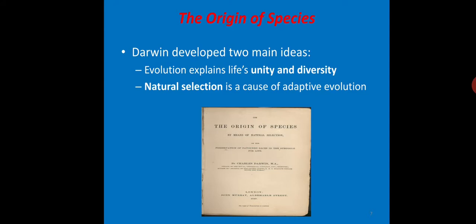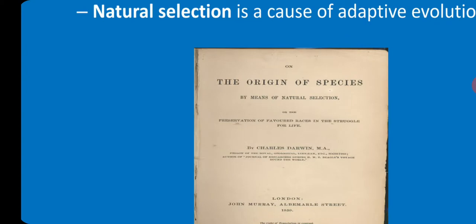So Darwin developed mainly two ideas. One is that evolution explains life's unity and diversity, and the other is that natural selection is the cause of adaptive evolution. This is the original book Origin of Species documented by Darwin.